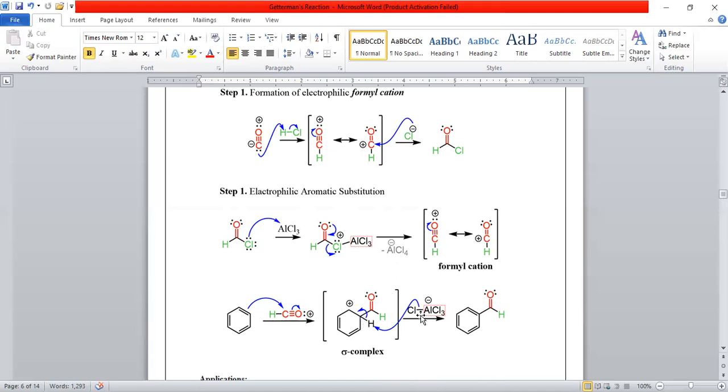Moving forward, AlCl4 minus is used to remove this hydrogen from the benzene, and this bond shifts to the benzene. Again we get the aromatic benzene ring and form benzaldehyde, and we get benzaldehyde in the Gattermann-Koch reaction.